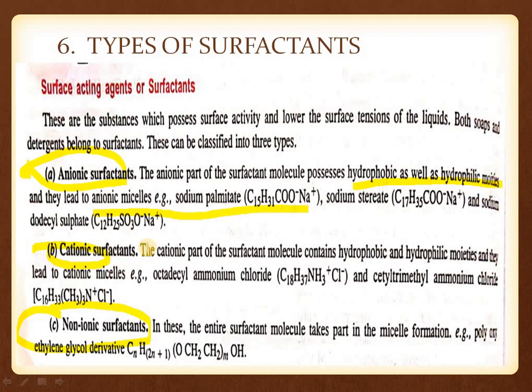Now moving to the cationic surfactant, which will have a positive charge. So this is your cationic surfactant, which has hydrophobic and hydrophilic moieties, and which leads to cationic micelles. Here, as the surfactants are cationic, they need anionic particles to stabilize them, but where the surfactant is anionic, it needs a positive moiety to stabilize it. Last is your non-ionic surfactant. These are surfactants which take part in micelle formation but do not have any charge.